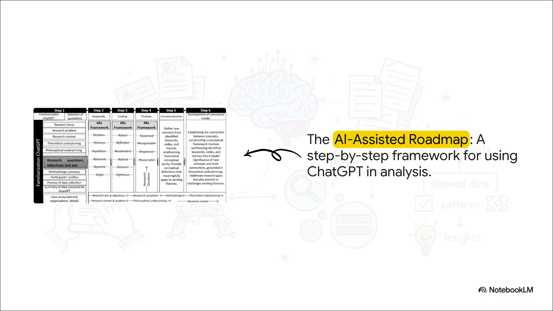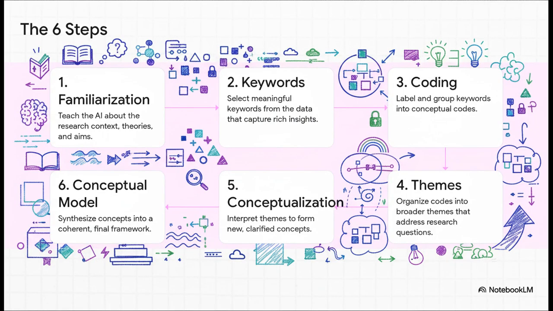But the key thing to see here is that human guidance is the thread that connects every single one of these steps. So here are those 6 steps laid out nice and neat. First, you teach the AI all about your research, your goals, the theories, the context. Then, it helps you select keywords, group them into codes, and organize those codes into themes. The final steps are all about interpreting those themes to form concepts and then building out your final model. It's a really clean, logical progression.